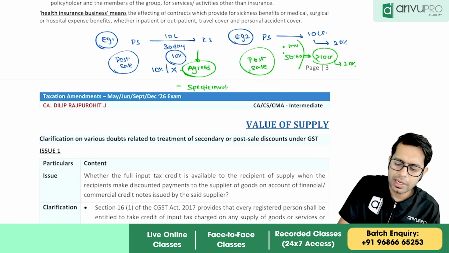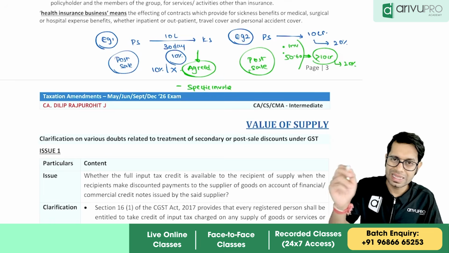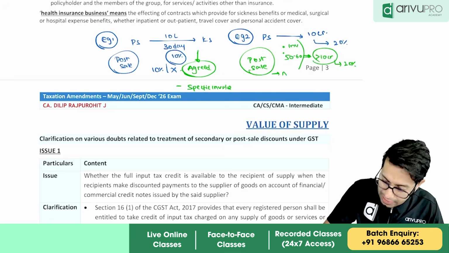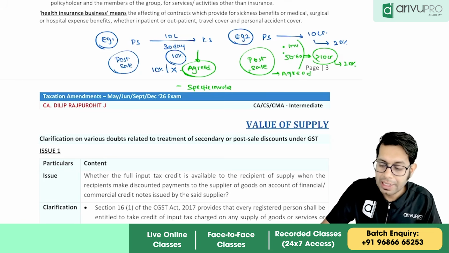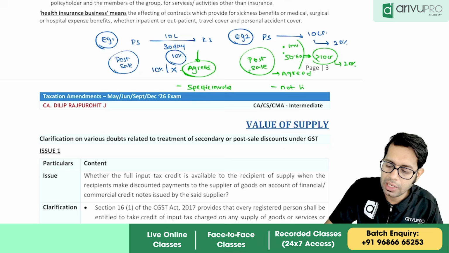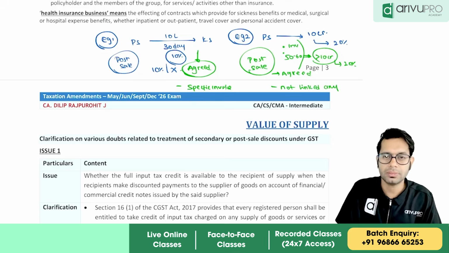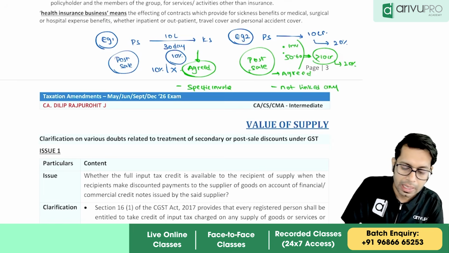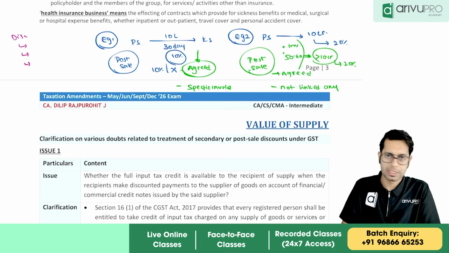It was agreed at the time of supply and the discount is linked to a specific invoice. Whereas in example number 2, it was agreed at the time of supply that the discount will be given, but it is not linked to any invoice. So if you remember, in case of discount which is given after supply, if you satisfy 3 conditions, then only discount will be allowed as subtraction.